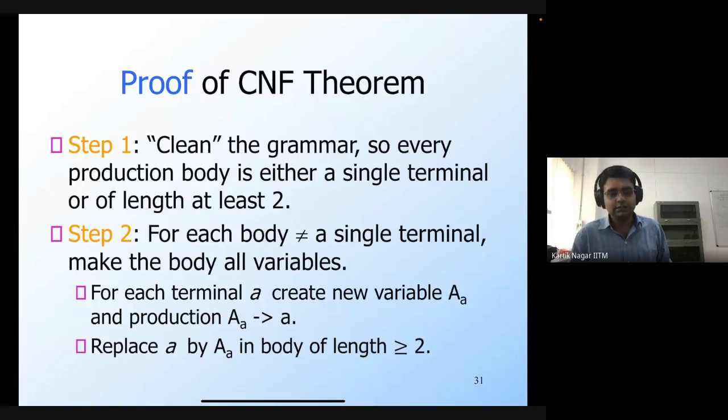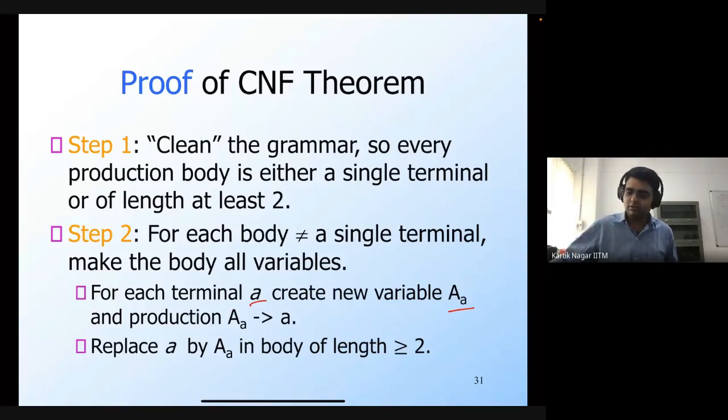In order to do this, for each terminal a, a single symbol of the alphabet, we create a new non-terminal, which we denote by the symbol A subscript a, and we also add the production A_a generates a. Then in every body of a production rule whose length is greater than or equal to 2, we replace the small a by the capital A_a.